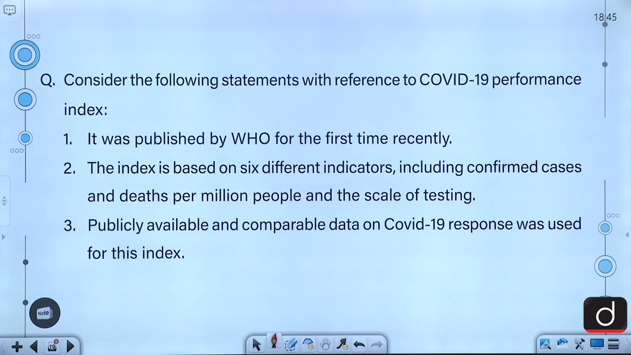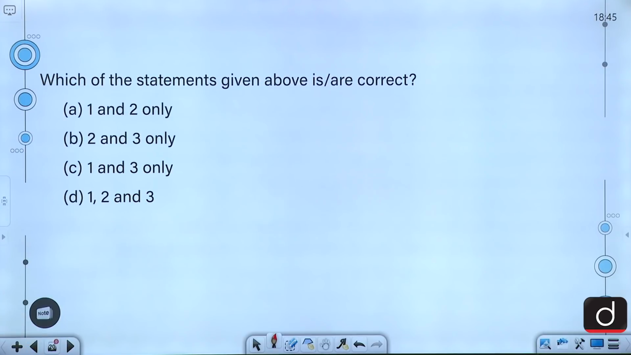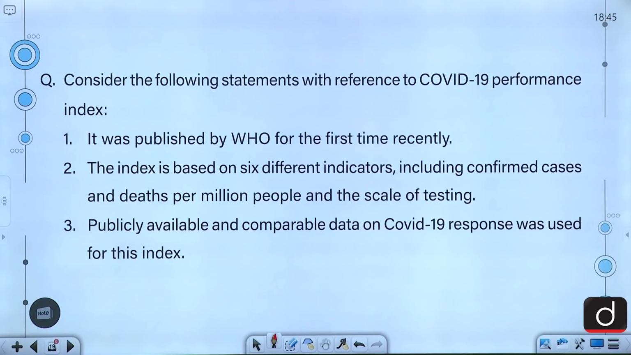Consider the following statements with reference to COVID-19 Performance Index. It was published by WHO for the first time recently. The index is based on 6 different indicators including confirmed cases and deaths per million people and the scale of testing as well. Publicly available and comparable data on COVID-19 response was used for this index. So, which of the statements given above is or are correct? 1 and 2 only, 2 and 3 only, 1 and 3 only, 1, 2 and 3. The correct answer to this question is B, that is 2 and 3 only. The second and the third statements, both the statements are correct.